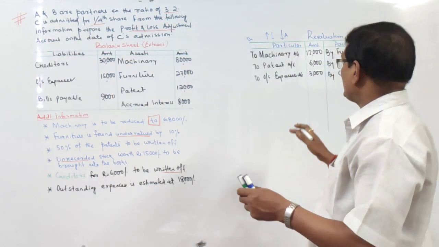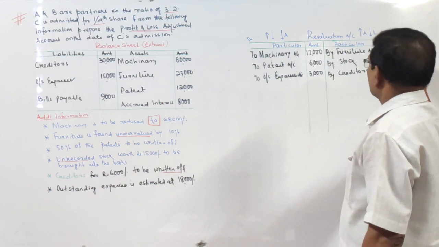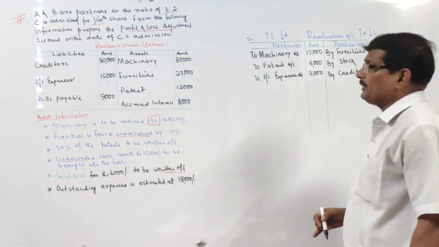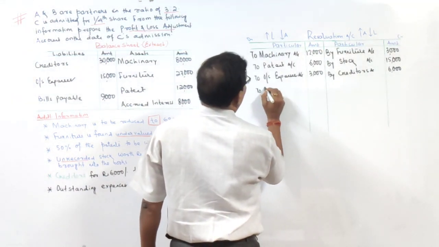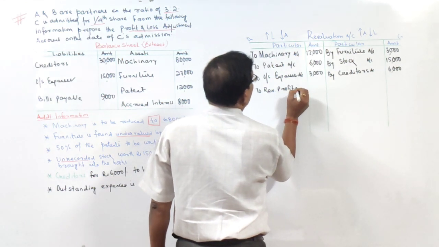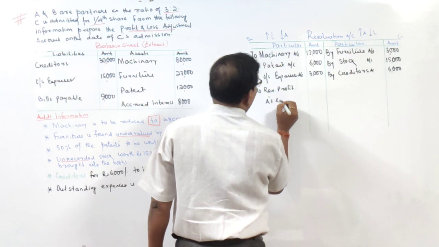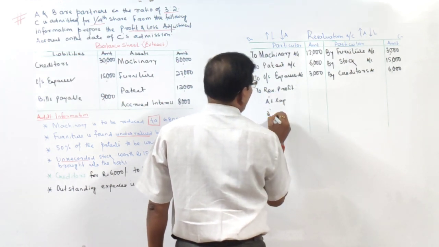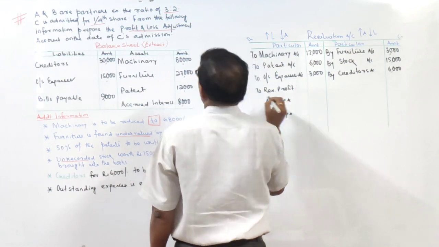Now find out whether there is profit or loss. Now you see there is a profit of 3,000. So here, the revaluation profit will be distributed among old partners, that is A's capital account and B's capital account in the old ratio, right? Old ratio is how much?